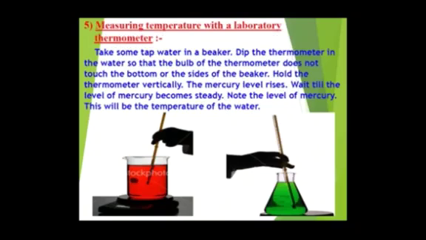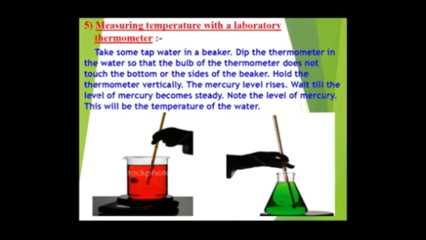Now how can we measure temperature with a laboratory thermometer? In the earlier slides we saw how a clinical thermometer is used to measure the temperature. Now we have to see how a laboratory thermometer is used. First of all, take some tap water in the beaker, like in this beaker, where tap water is taken.